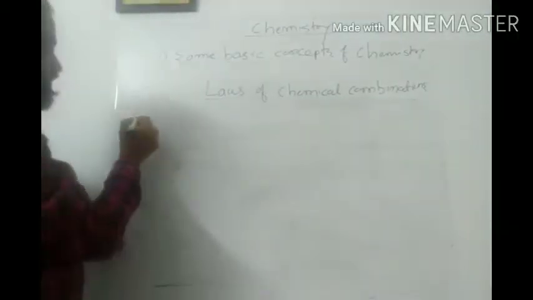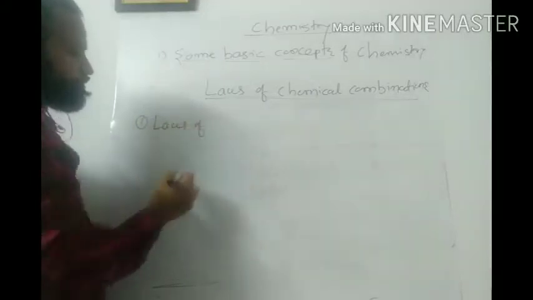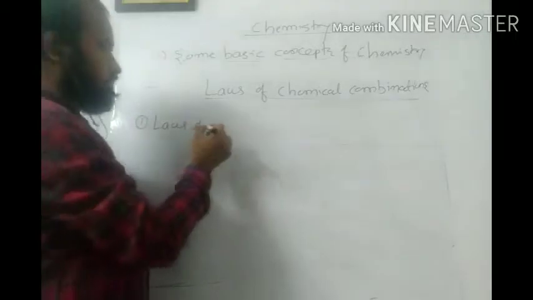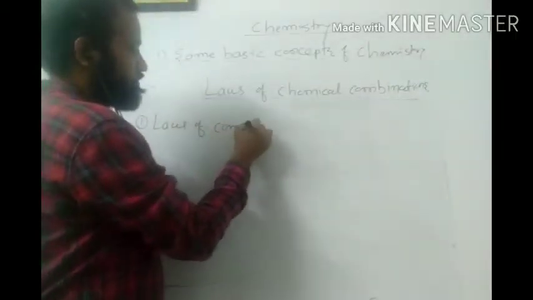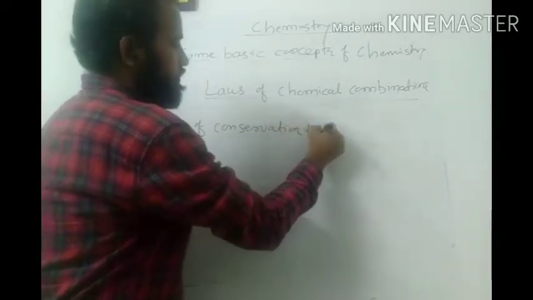So basically I will give you the names of the laws first. First law is the law of conservation of mass.